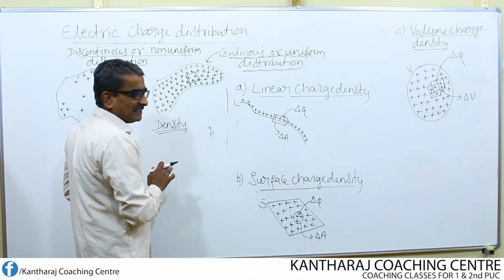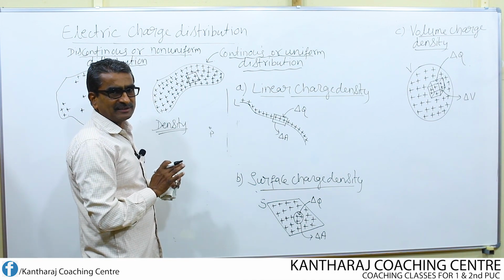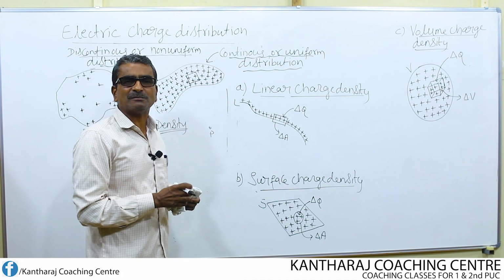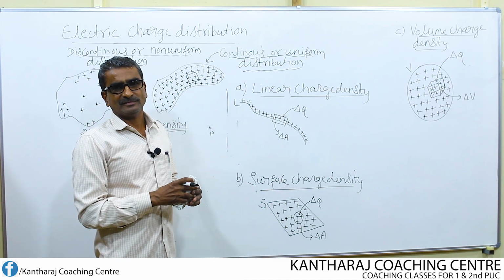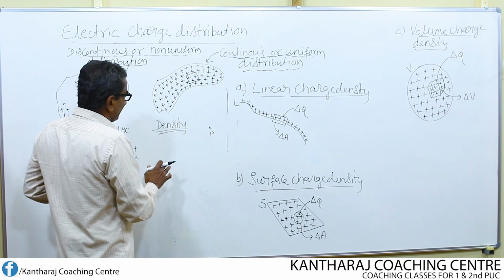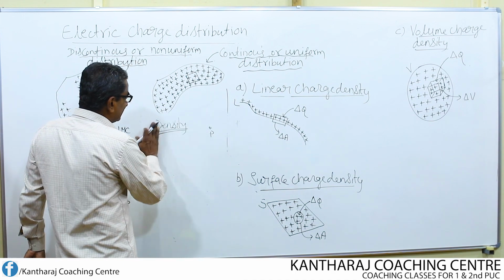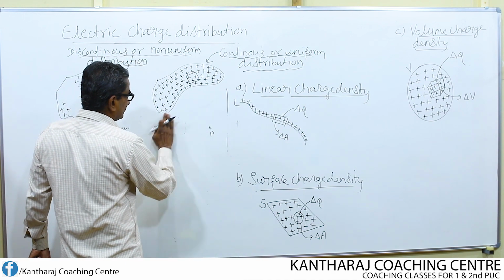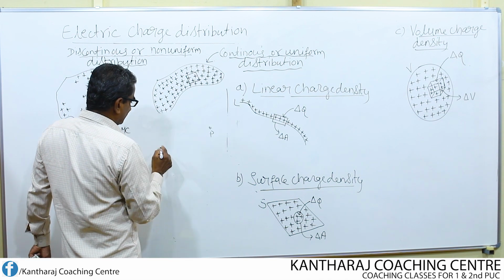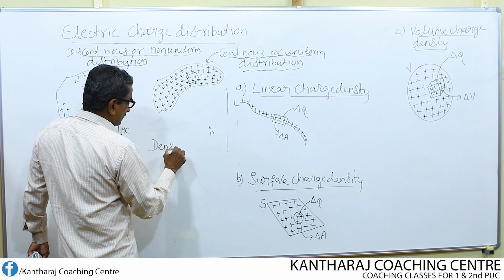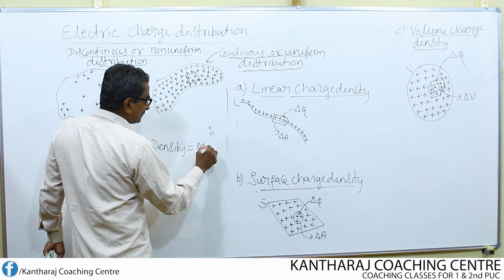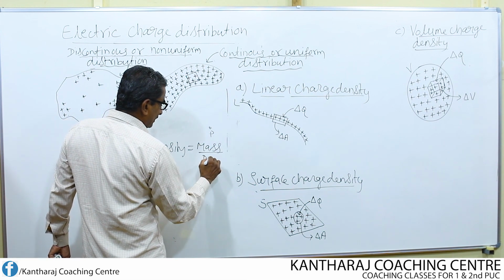What is meant by density? I am not considering the ordinary density. Ordinary density is mass per unit volume. So here I can consider density as defined as quantity per unit dimension.